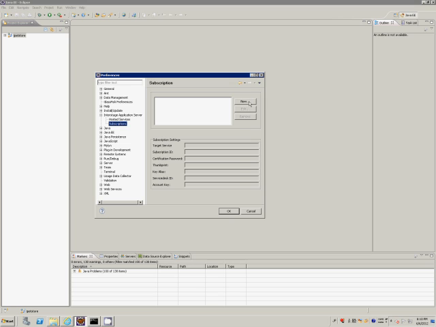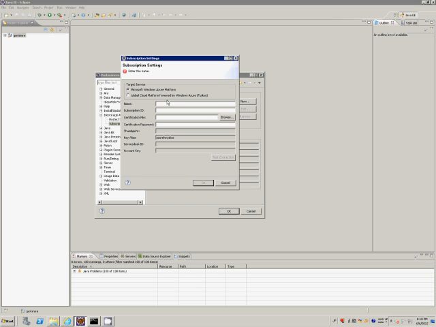In the subscription dialog, we click New to display the subscription settings dialog, in which we register our subscription information. First, we select the target service, which basically means the location of our subscription. This plugin supports Microsoft Windows Azure Platform and FUJITSU Global Cloud Platform powered by Windows Azure. In this demo, we'll use Microsoft Windows Azure.